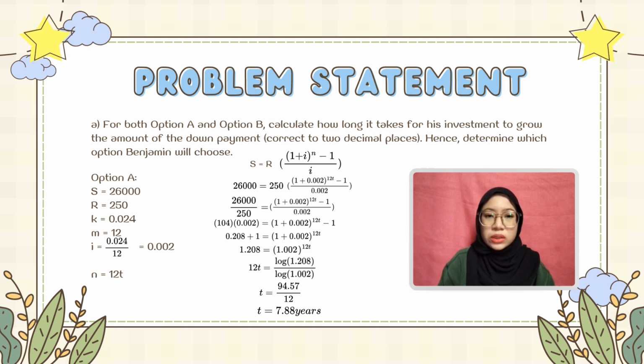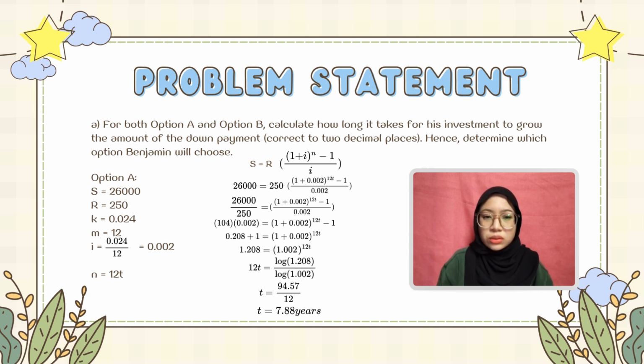For question 2A, we will use the annuity formula where S is equal to R times open bracket 1 plus i to the power of n minus 1 close bracket divided by i. For question 2A, option A, S is equal to 26,000. S is the amount of annuity at the end of investment. R is the periodic payment. It is 250. And i is the interest rate per interest period. It is 0.024 divided by 12, equal to 0.002. n is the term of investment. It is 12 times t.